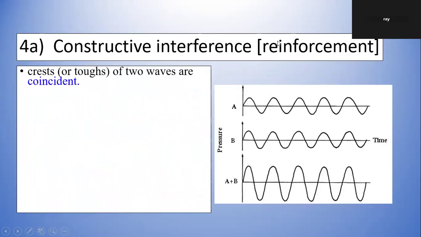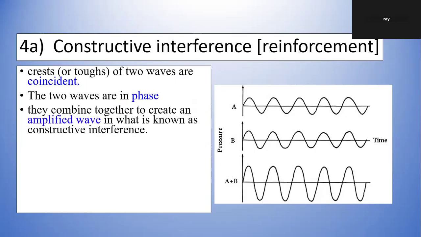Constructive interference, or some textbooks will call it reinforcement. Crest of two waves are coincident, or trough of two waves are coincident. Or we say the two waves are in phase. They combine together to create an amplified wave that is known as constructive interference. Right?